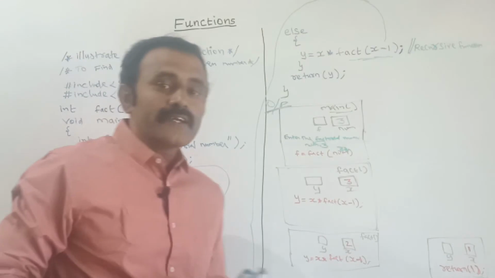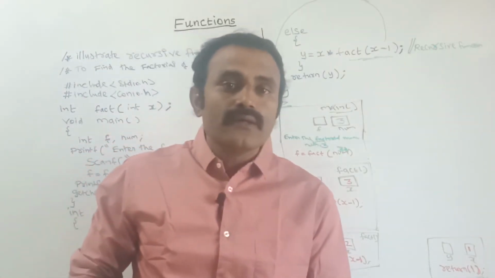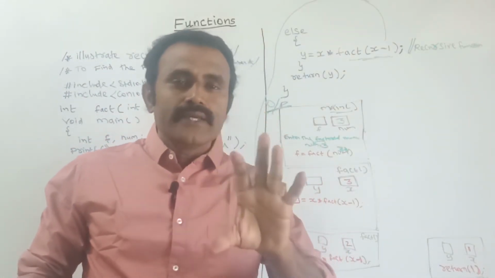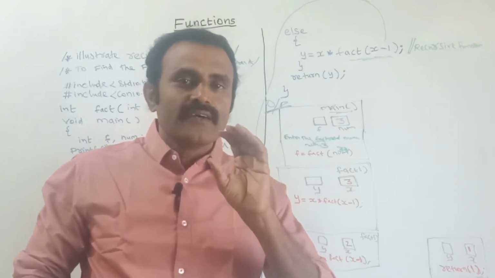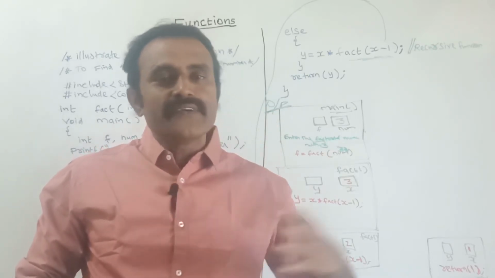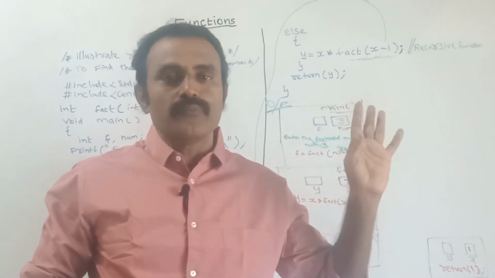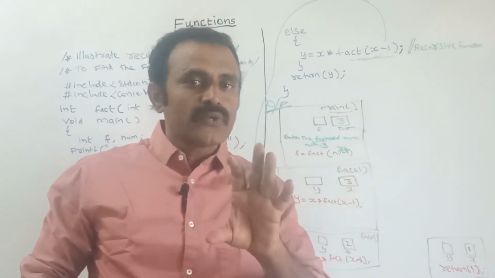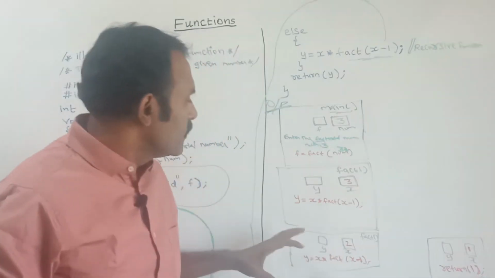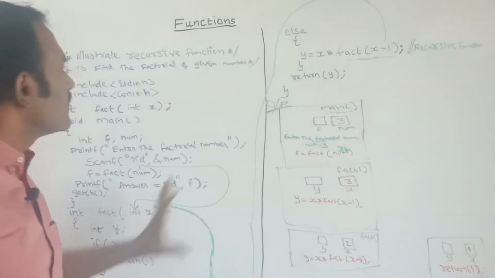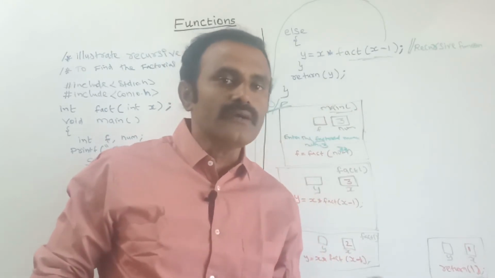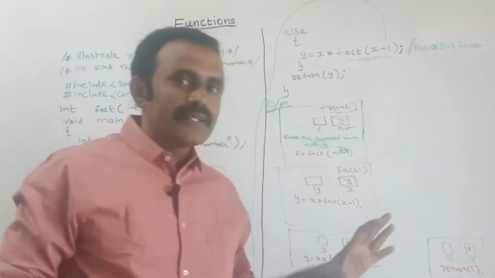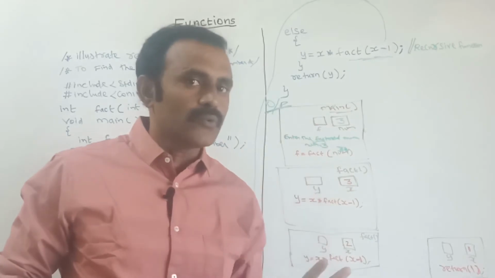So previously I told you the recursive function will go into an infinite loop. So here, with the help of this if condition, we can use the logic for terminating the loop.